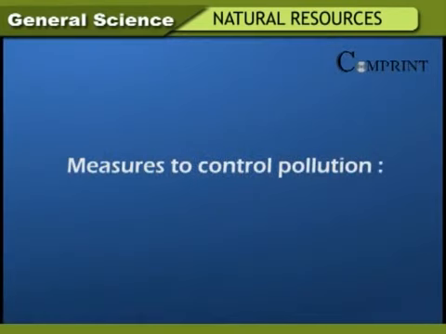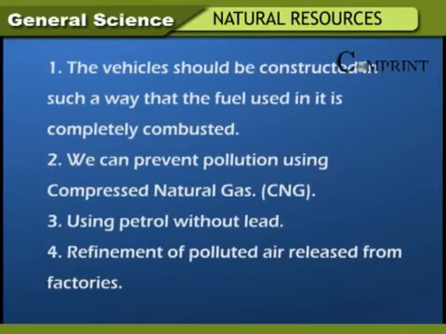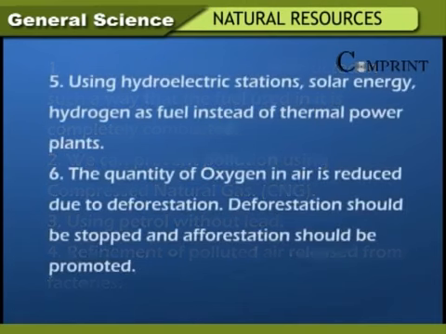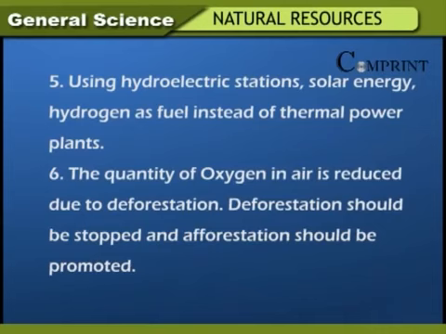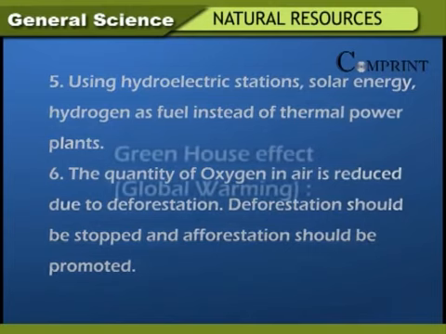Measures to control pollution. The vehicles should be constructed in such a way that the fuel used in it is completely combusted. We can prevent pollution using compressed natural gas, using petrol without lead, refinement of polluted air released from factories, using hydroelectric stations, solar energy, wind energy, hydrogen as fuel instead of thermal power plants. The quantity of oxygen in air is reduced due to deforestation. Deforestation should be stopped and afforestation should be promoted.